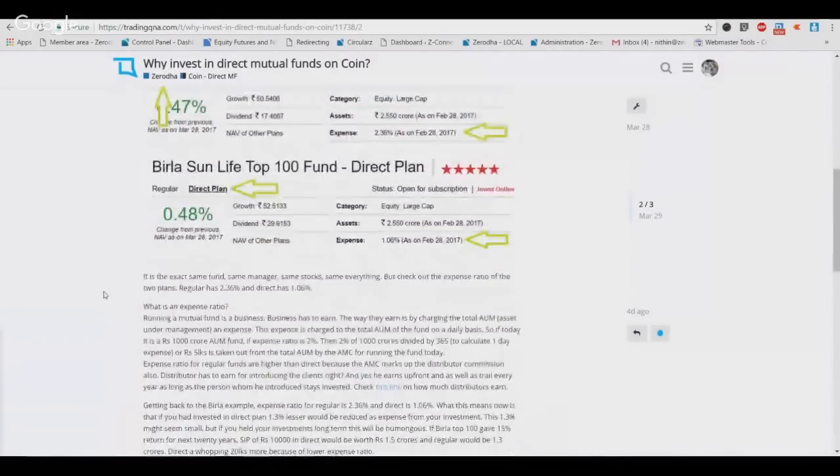Okay, now that you know why direct mutual funds, I mean, it's an absolute no-brainer not to be investing in any other way other than direct mutual funds today. That said, there are distributors out there who bring a lot of value add to the table.